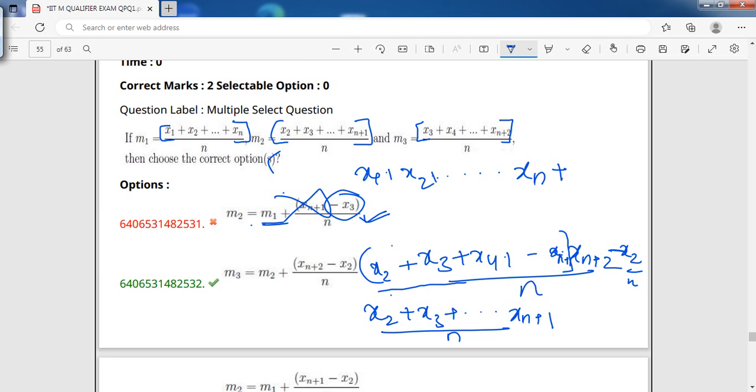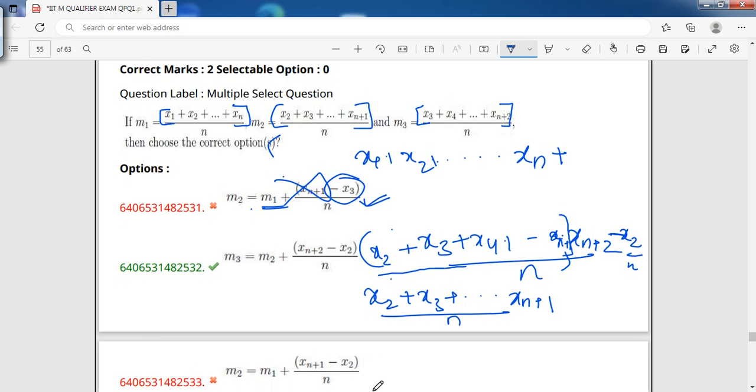There's no harm. You always remember, while you are doing any equations process or anything, there's no harm in adding and subtracting the same quantity in an equation, because see, plus 2 minus 2 is what? It's 0. So it doesn't harm our equation. So here also he has added and subtracted plus x2 by n and minus x2 by n. So by doing that, what has happened? He has got the formula x2 plus x3 plus x4 till xn plus 1 by n, which he considered as one term, M2, and xn plus 2 minus x2 by n he has taken as another term. So this is how we have got the solution.